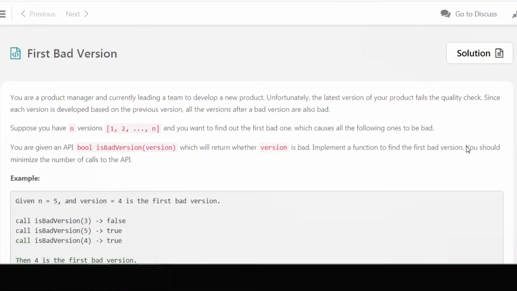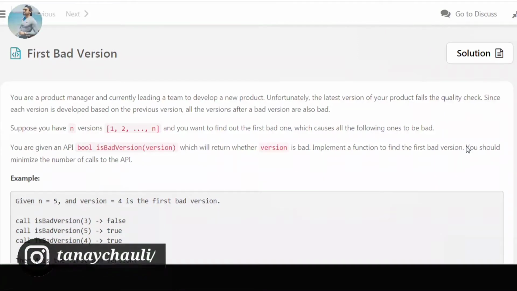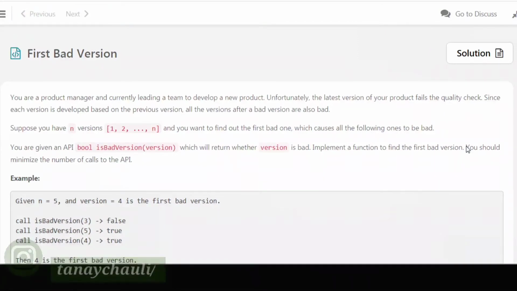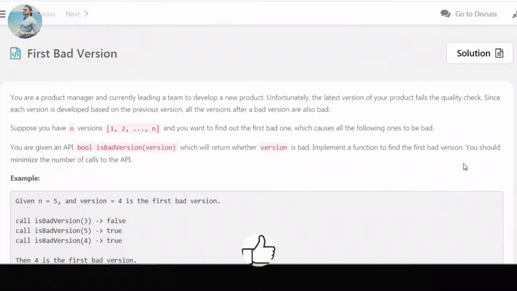You are a product manager and currently leading a team to develop a new product. Unfortunately, the latest version of your product fails the quality check. Since each version is developed based on the previous version, all the versions after a bad version are also bad.